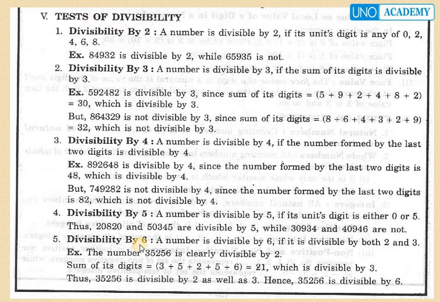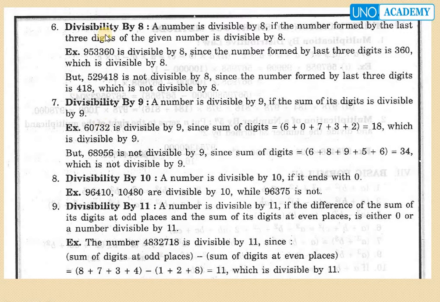Now divisibility by 6. A number is divisible by 6 if it is divisible by both 2 and 3. Whenever a number is divisible by both 2 and 3, it is said to be divisible by 6. For example, the number 35,256 is clearly divisible by 2 because the units place is 6. The sum of its digits, 3 plus 5 plus 2 plus 5 plus 6, equals 21. Since 21 is divisible by 3, the whole number is divisible by 6.